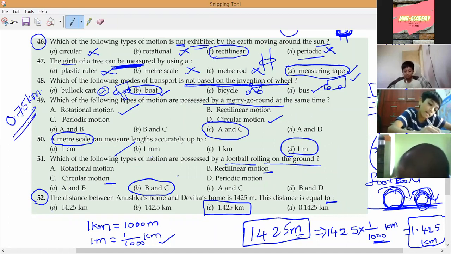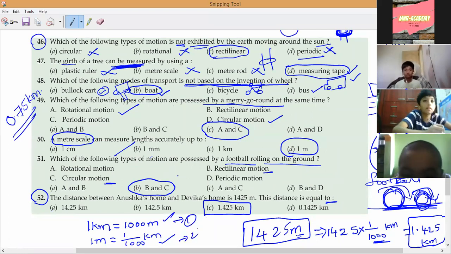So now which relation do you have to use? This is the first relation, this is the second relation. Which one? First relation. First, kilometers to meters, we have to use the first relation. Very good, Navaneswaran. Solve it and tell me how much, Narayan.